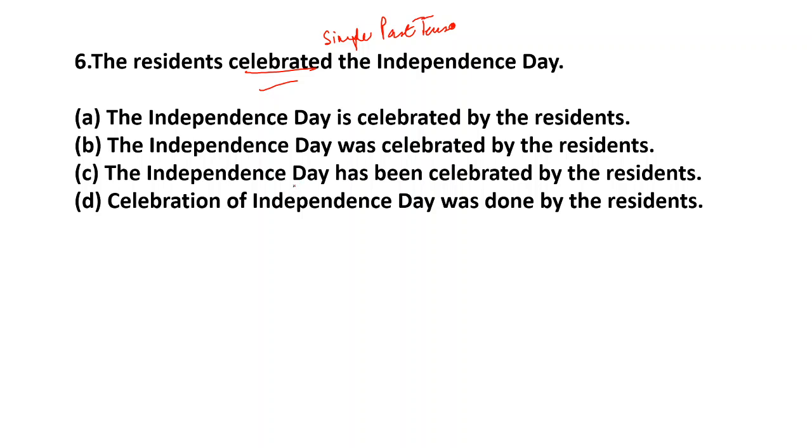I explained this type of sentence in the previous questions. Number 6. Again the B is the correct option. Was is there. V3 is there. By is there. And the subject is there. The residents celebrated the Independence Day, or the Independence Day was celebrated by the residents. Next one.